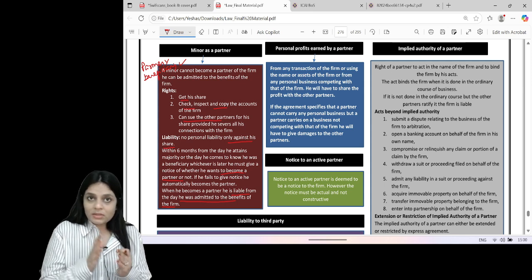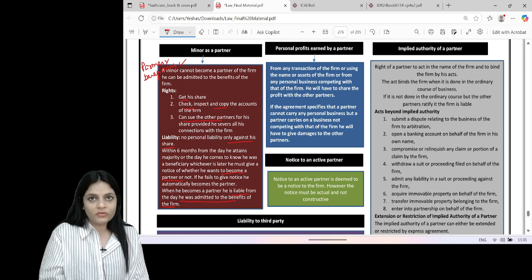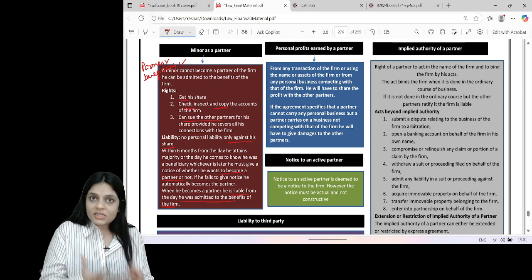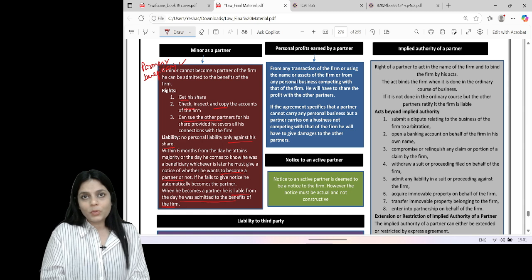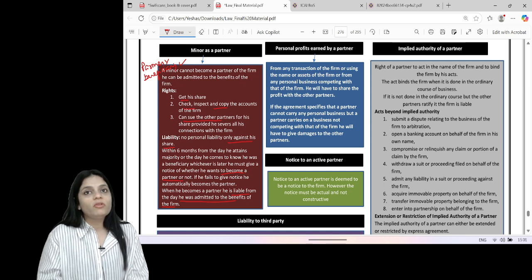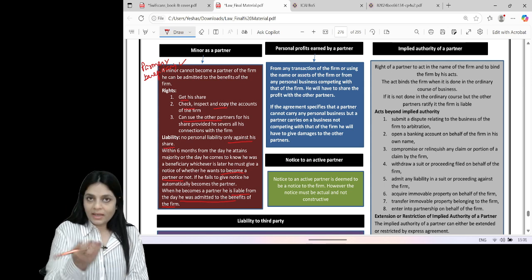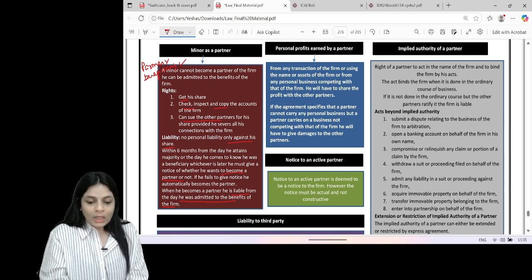The firm's property shall be used exclusively for the purpose of the business of the firm. And if a partner gives his personal property to the firm, it does not become the firm's property. It is his property, and he will get interest on the advance, or his share will be treated as a loan and he will get interest on it, or he will get rent for that property.